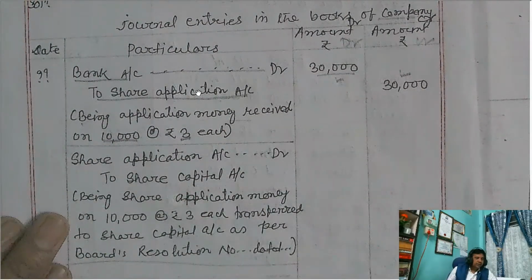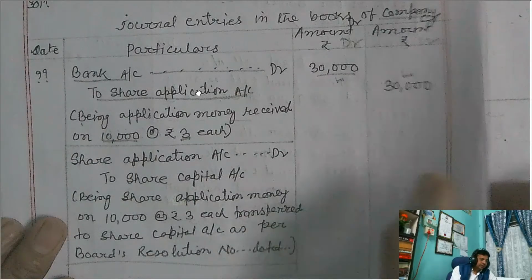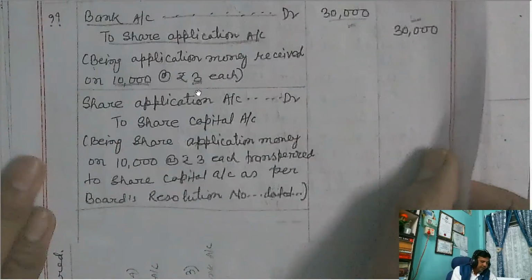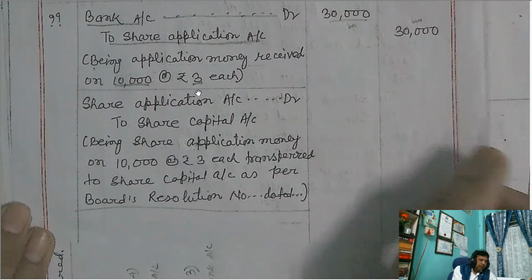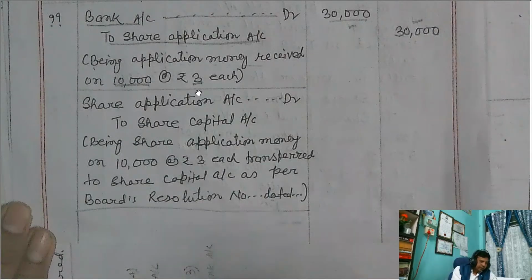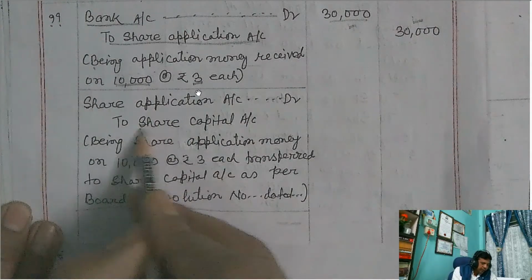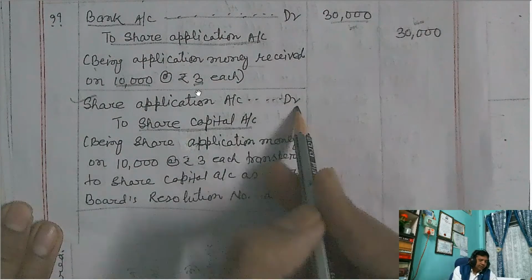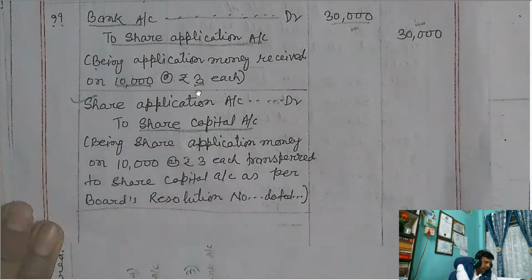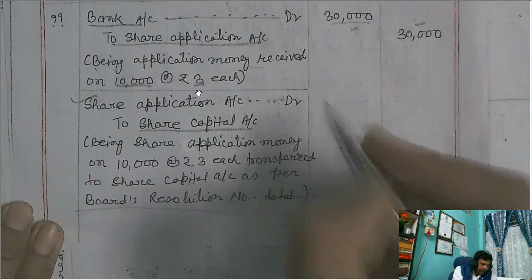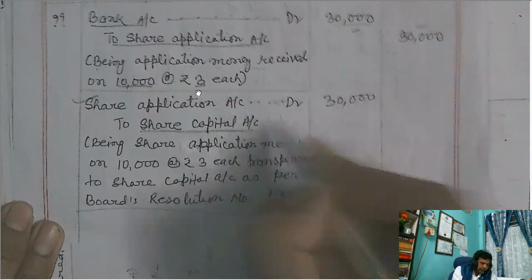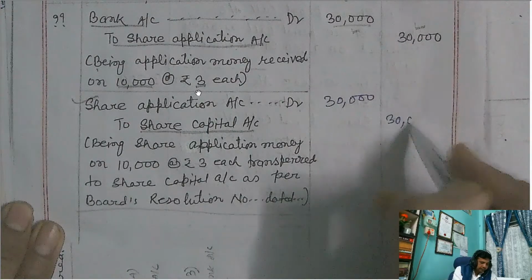Journal entries are almost fixed. Only the amount will be changed. How many shares the company has issued depends on this. Thereafter, this is the application money which is received, and it is a part of share capital, so that is to be transferred to share capital. And this is always the same entry: share application account debit to share capital account. I forgot to write the amount here. So the amount will be 30,000 in the debit column and 30,000 in the credit column.